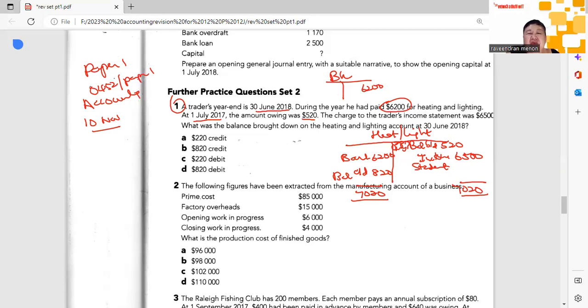This is a balancing figure. At no time is this a debit balance. When you bring it down to 1st of July 2018 of next year, it will be on the credit side, and therefore this is the amount that we owe the utility company, 820. So your answer is 820 credit. Why is it credit? Because 1st of July, it's on the credit side. So that's quite straightforward.